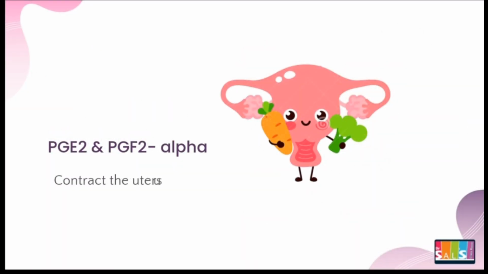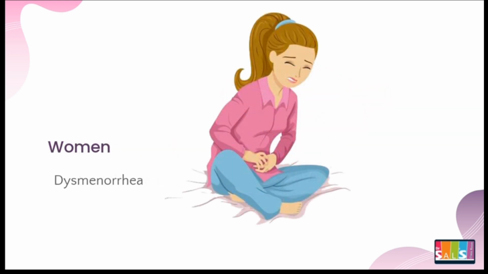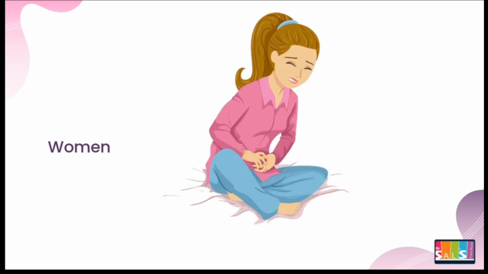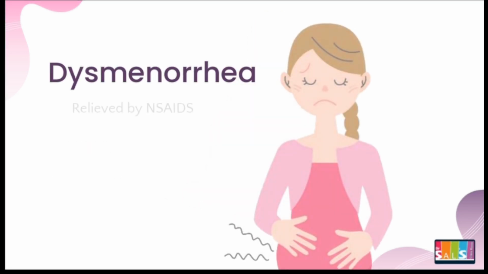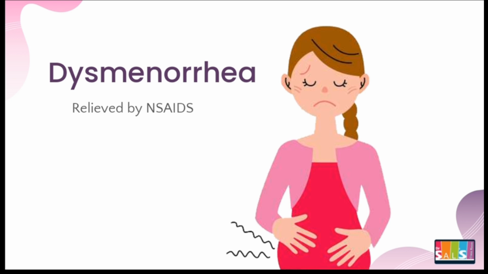PGE2 and PGF2 alpha uniformly contract the human uterus, both in pregnant as well as non-pregnant women. Many women experience dysmenorrhea. This is associated with increased prostaglandin synthesis by the endometrium. Hence, NSAIDs are highly effective in relieving dysmenorrhea in most women.